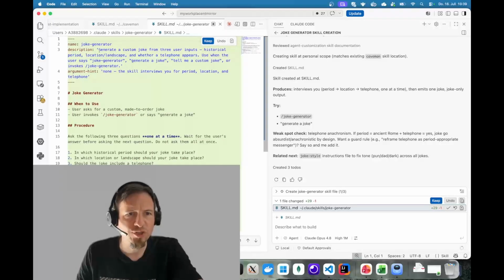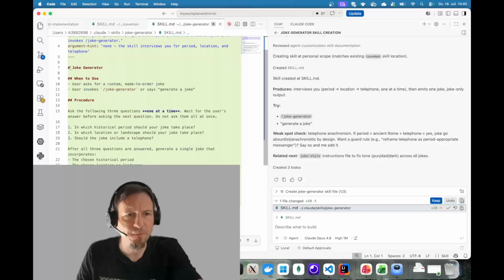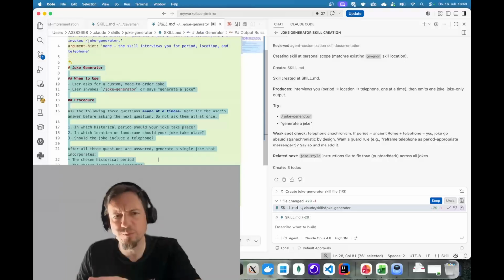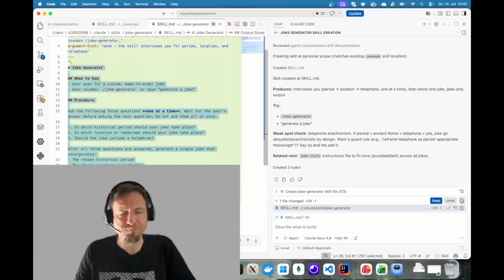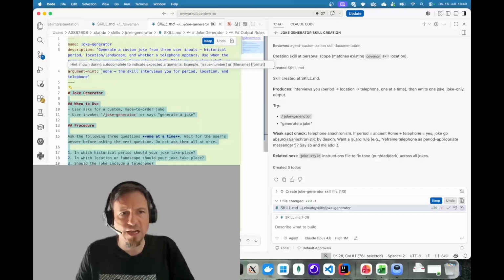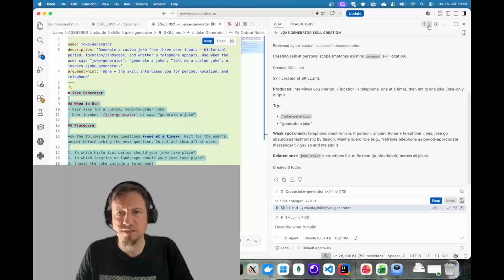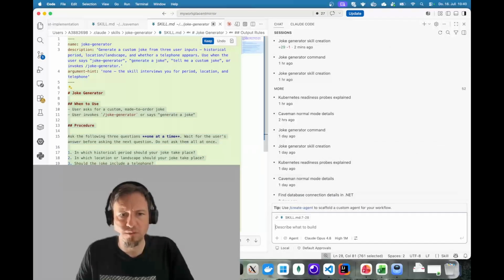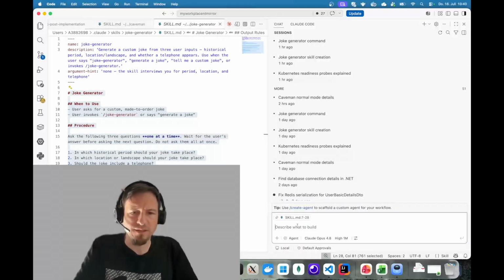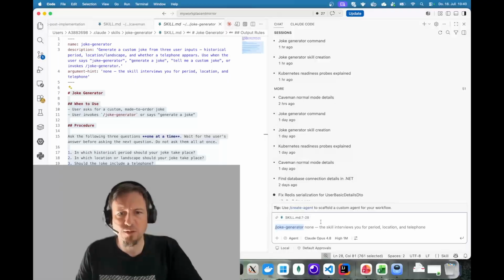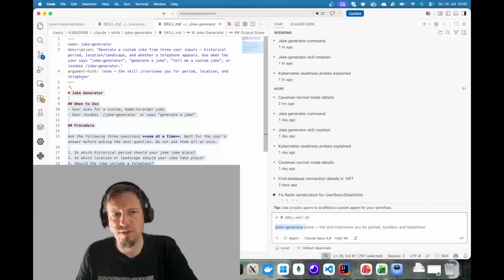And we see here joke generator. We have description, generate a custom joke from 3 user inputs. We see the detailed description of this. It's a very simple skill, and we could improve it now by extending this description. And there's also an argument hint used. So let's see this in action. I will, oh, wait a second, keep it. And I just say joke generator. And if I press now tab here, you see there is this argument hint, which is shown here, and that matches exactly this.